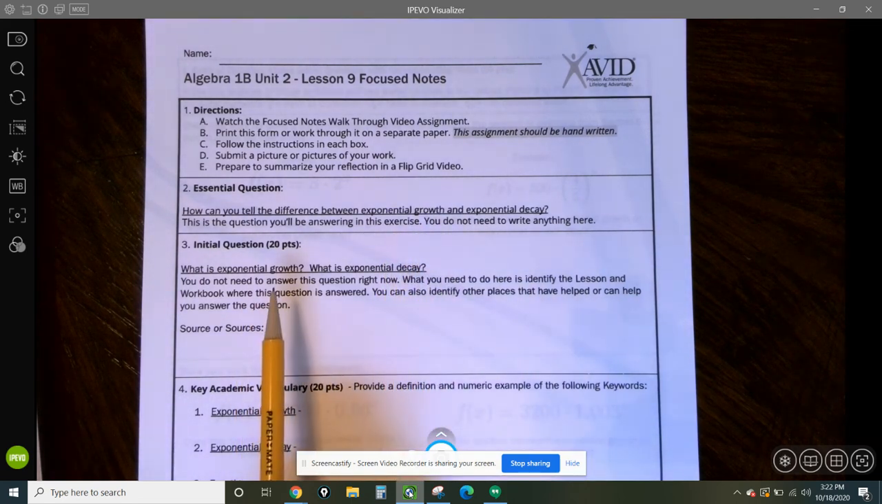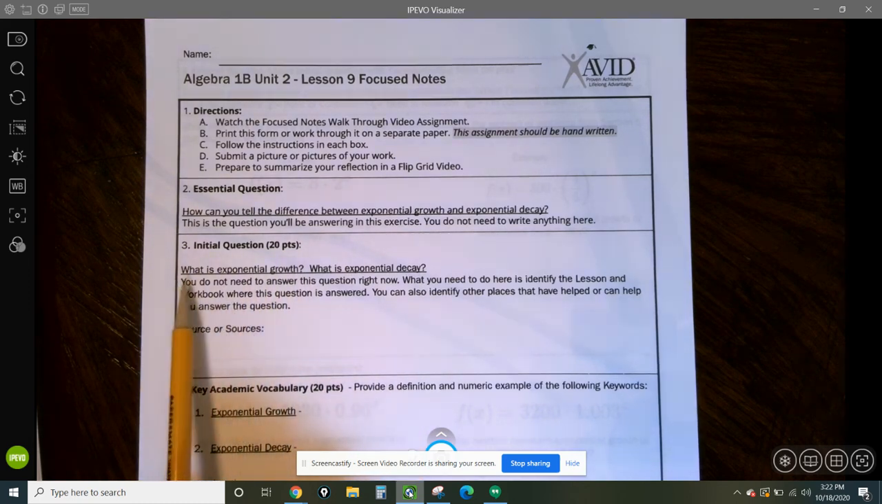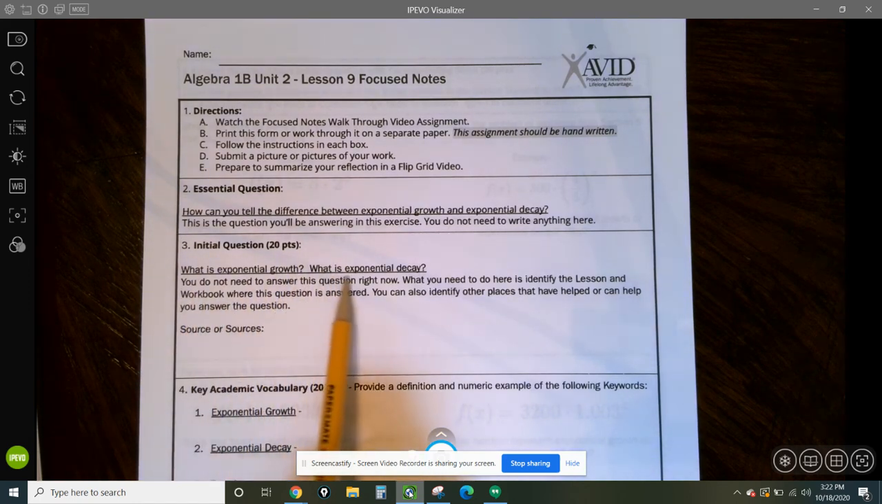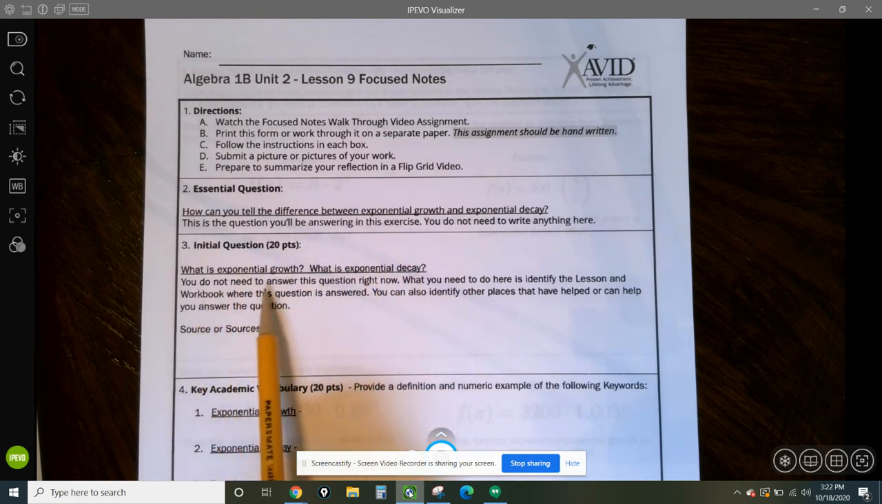The initial question, making it a little bit more specific: What is exponential growth? What is exponential decay? So we are going to figure out what those things are. Again, we're not going to answer this question right here. We're just going to list some sources. Where can we find the answer to this question? What is exponential growth and what is exponential decay?